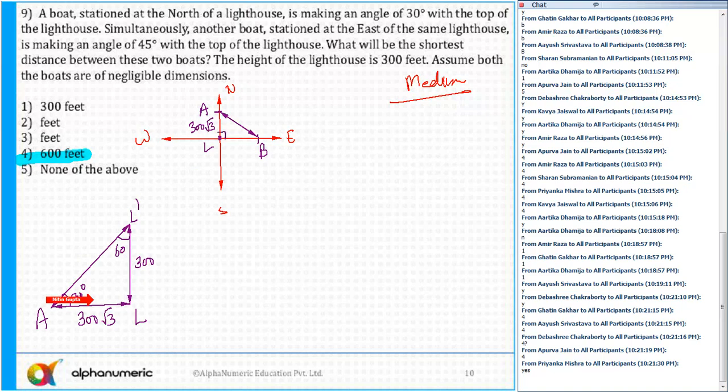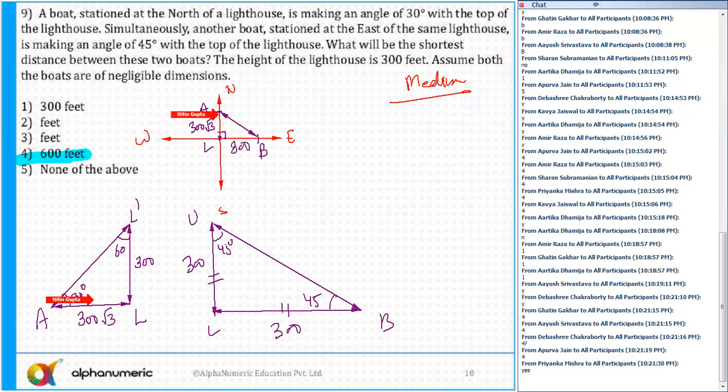This is 90 degrees. Now, in a second scenario, from point B, the angle of elevation is 45 degrees. So this is L and L dash. The height is 300. This angle is 45 degrees, and this angle is also 45 degrees. This is point B. Okay, so these two sides will be equal. This is also 300.